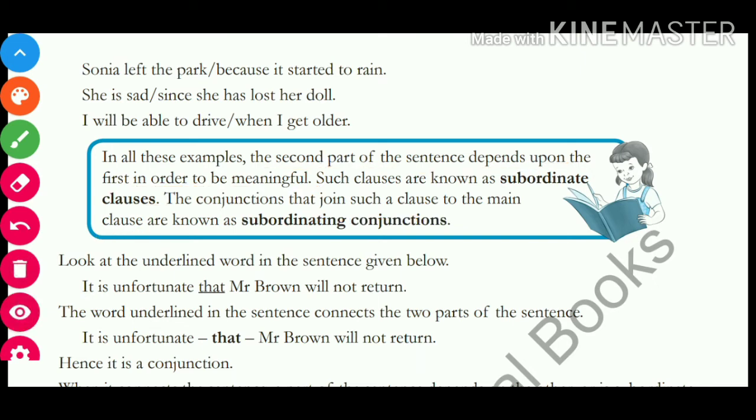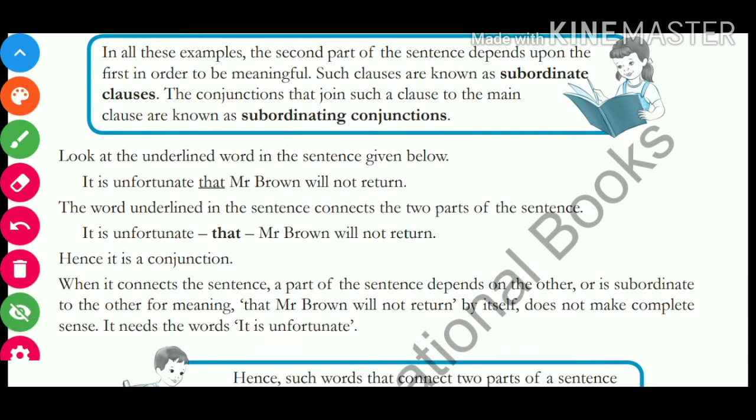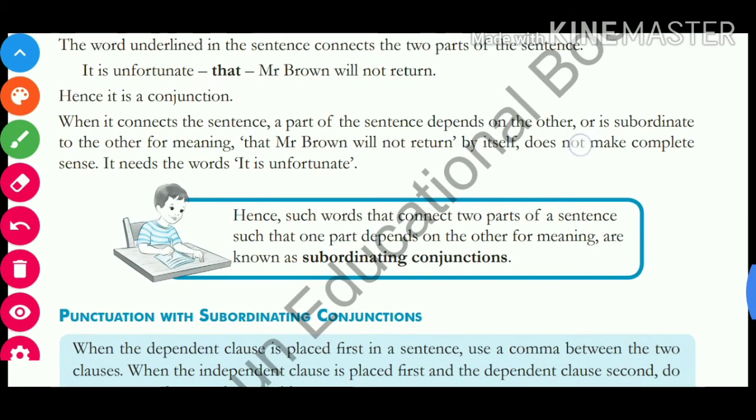See, for example, it is fortunate that Mr. Brown will not return. So over here, the word "that", underlined in the sentence, connects the two parts of the sentence. What? दो पार्ट ऑफ सेंटेंसेस को वो ज्वाइन कर रहा है. कौन कौन से? It is fortunate, ठीक है, and Mr. Brown will not return. So over here we are talking about the same matter, but the word that is joining two parts of that sentence. So hence this is a subordinating conjunction.